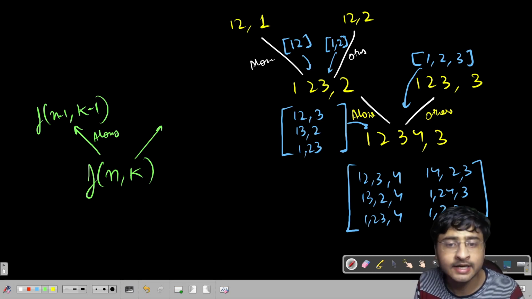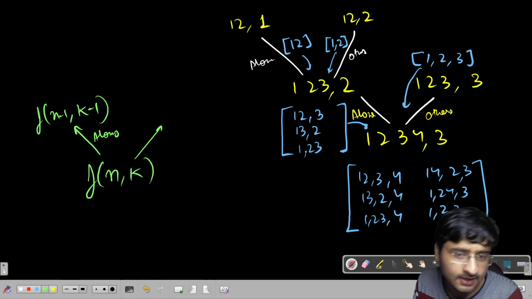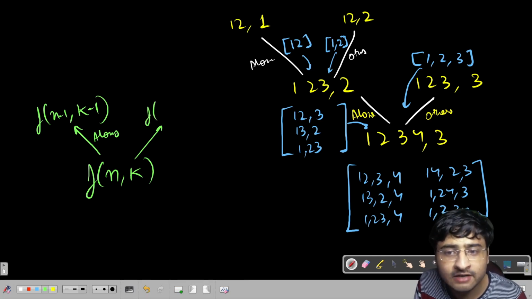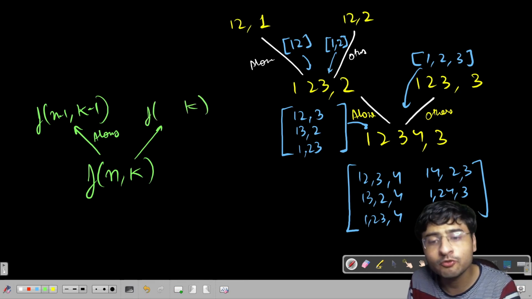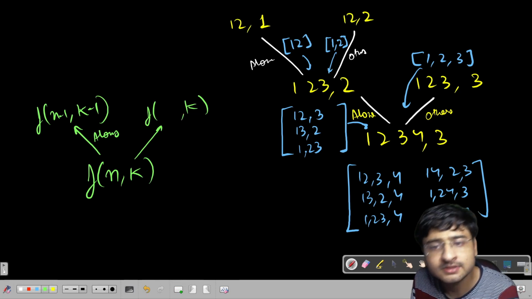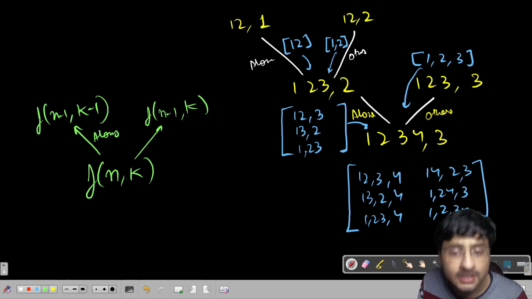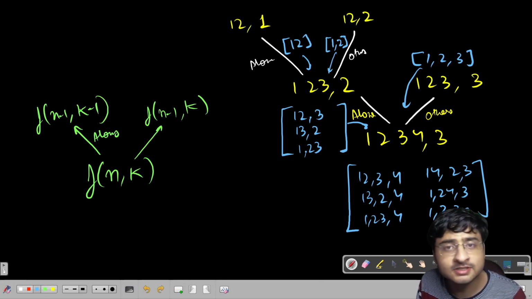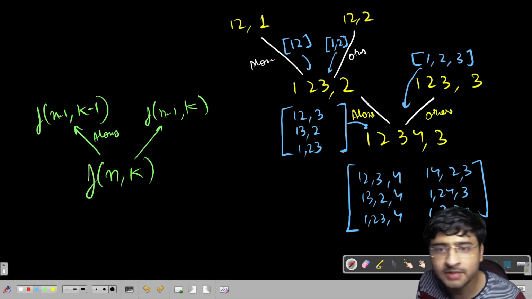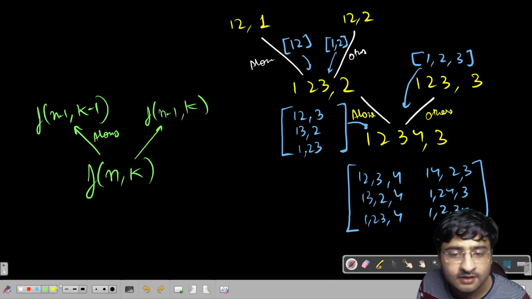And right, if the nth person tries to join others, in how many ways can I form k teams? Because now the responsibility of forming all the k teams lies on the others. In how many ways can I form k teams using n minus 1 people? But here, can I simply say that the nth person will try to join each and every one of the k teams, right? You can see here, 4 was trying to join the 1st team, 2nd team, 3rd team, right? This means that the formula is what?